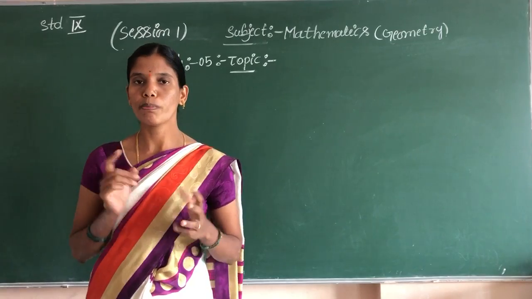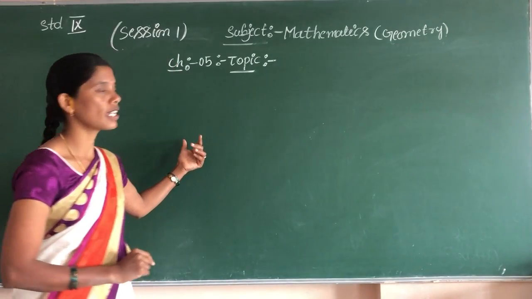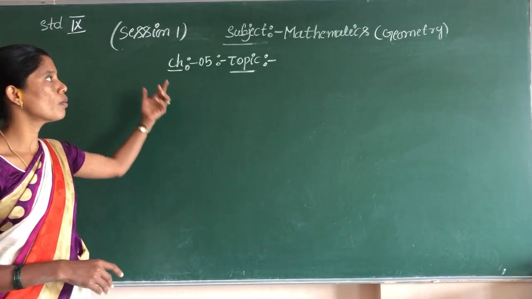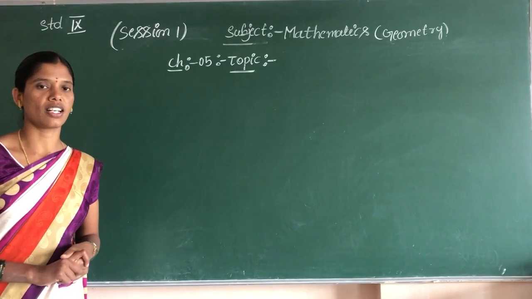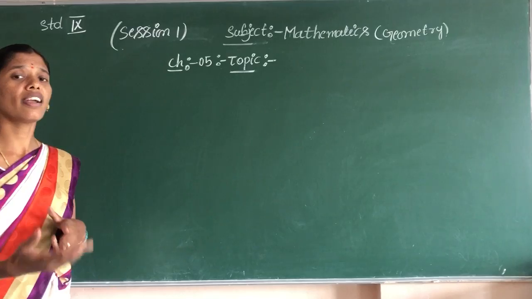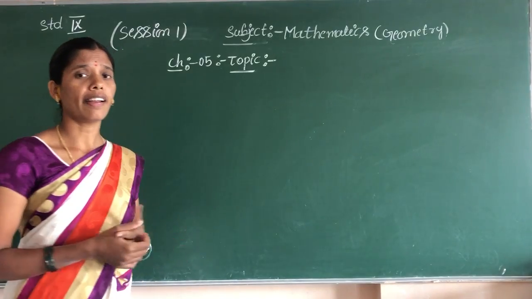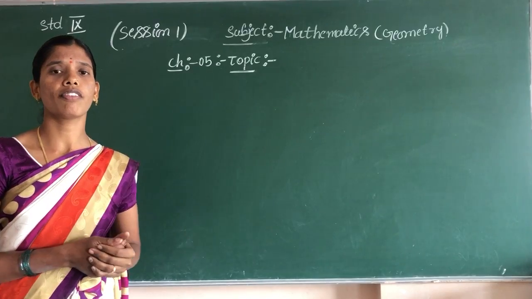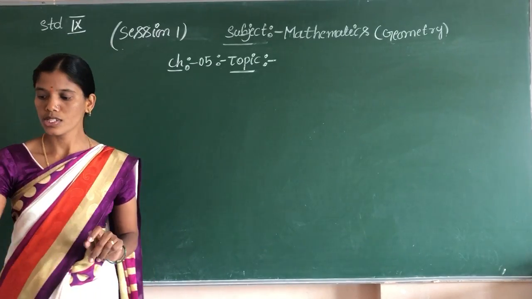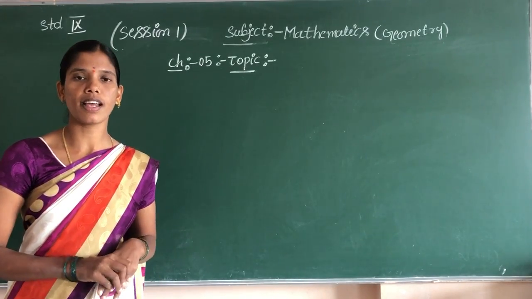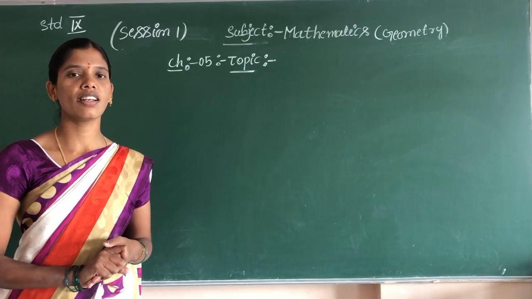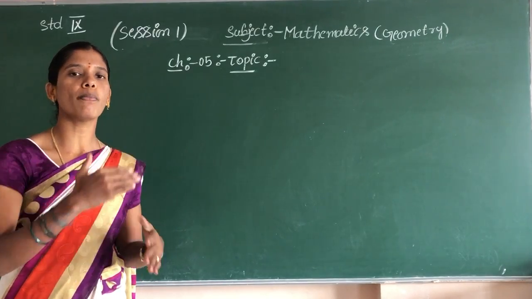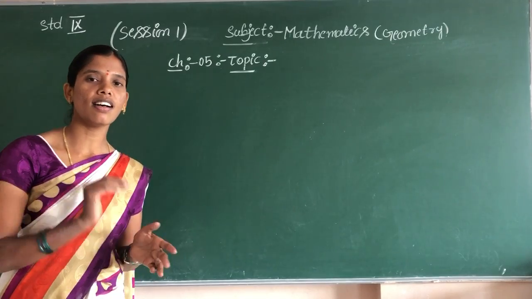For example, take the blackboard. Which shape is there, children? The blackboard is one of the quadrilaterals. It is a rectangle shape. The desk, which shape is there? That is also a rectangle. Sometimes it is a square shape. Children, what is a rectangle? In a rectangle, only opposite sides are equal.